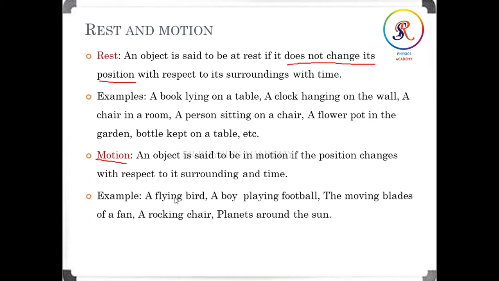So what are the examples of motion? A flying bird. When it is flying, we can say it is in motion. But if it is not flying, just simply sitting, then we can say the bird is taking rest. A boy playing football. The moving blades of the fan. That word is important here: the moving blade of the fan. A rocking chair, then a planet around the sun. These are all examples of rest and motion.